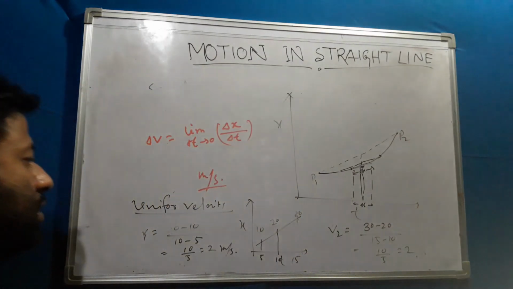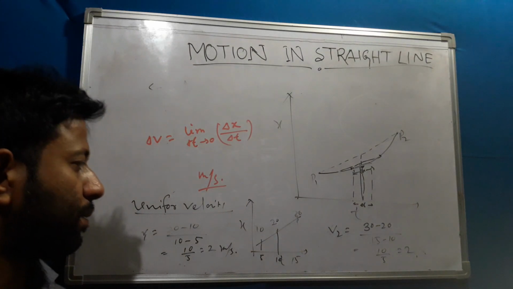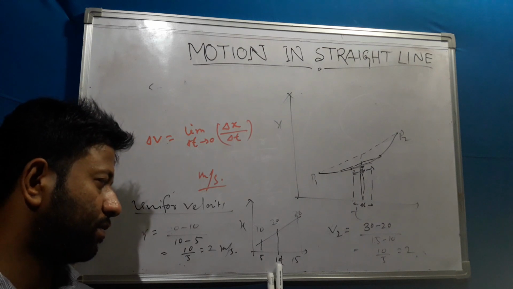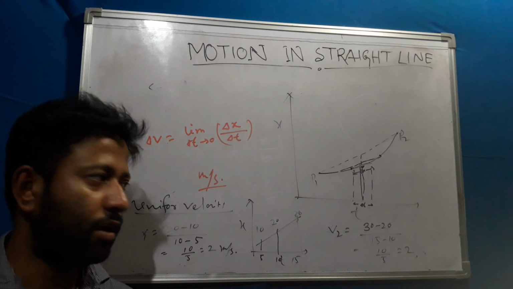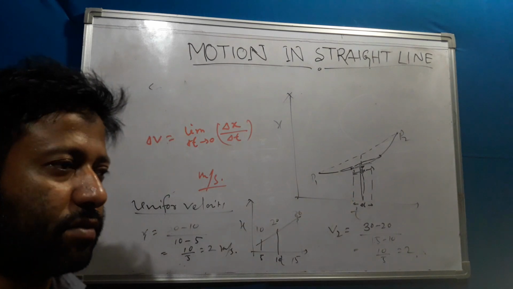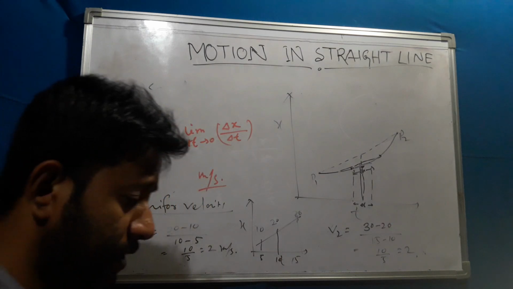So in this case you see that my velocity is not changing. Velocity is fixed, with respect to time at 5 seconds, 10 seconds, 15 seconds. If it follows this pattern, I will say this is a uniform velocity. That means it does not change its velocity with respect to time.